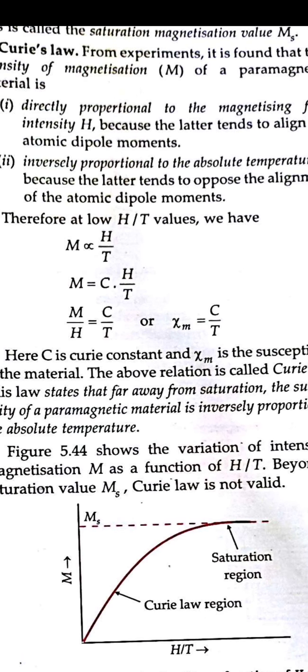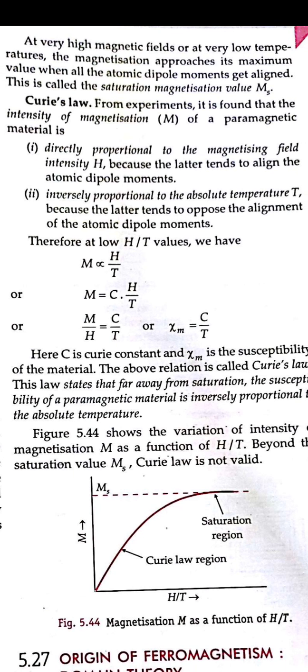So after this paramagnetism, we will give a small description of Curie's law, that is, what Curie's law is. Here we can say that the magnetic moment in this paramagnetic material, which has atomic dipoles moving in random directions, when an external high magnetic field is applied, they try to move in the direction of the magnetic field. So it will be directly proportional to the magnetizing field, that is H, right? H is the magnetizing intensity, or magnetic field intensity, right?